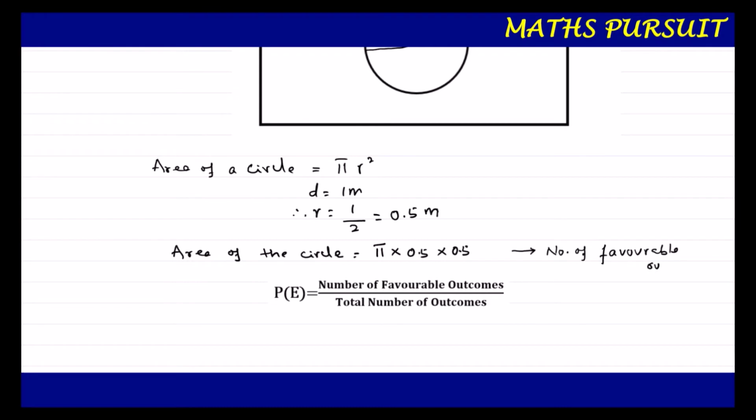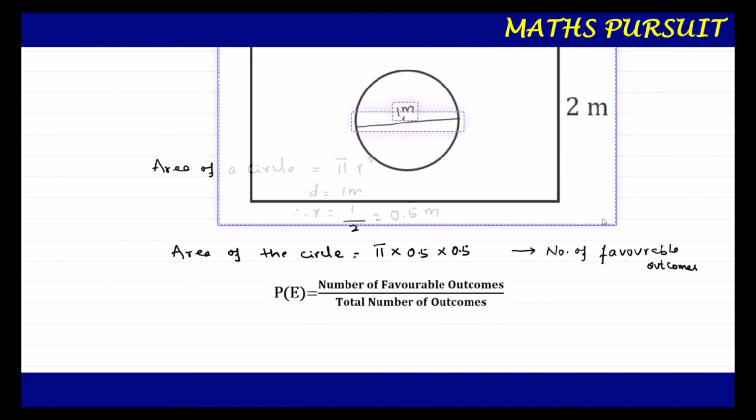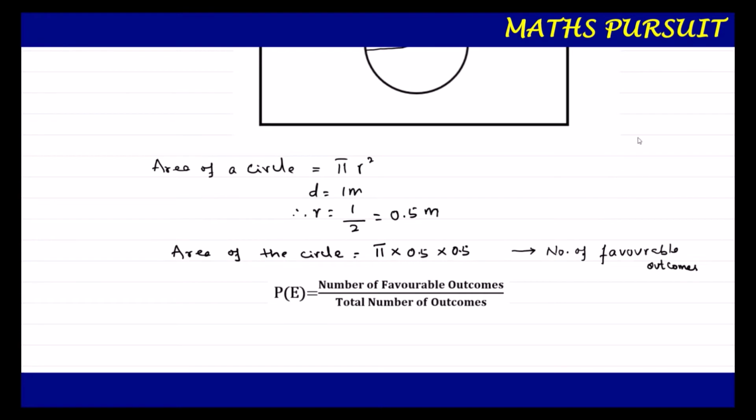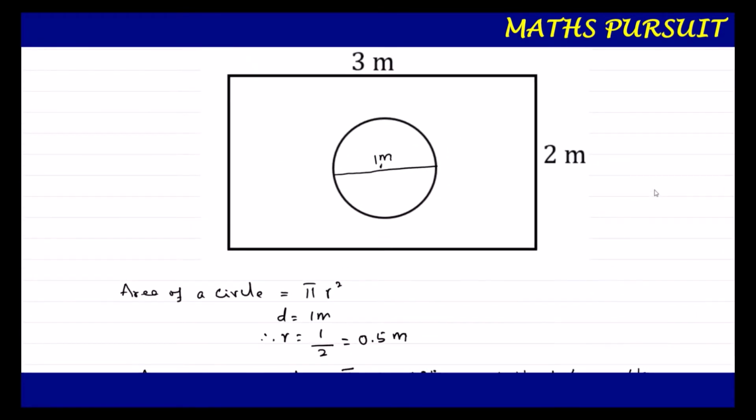Now, after finding out the number of favorable outcomes, let us find out the total number of outcomes, guys.